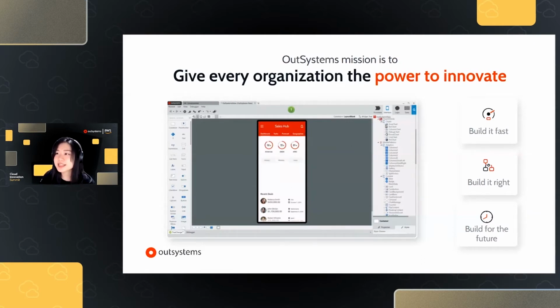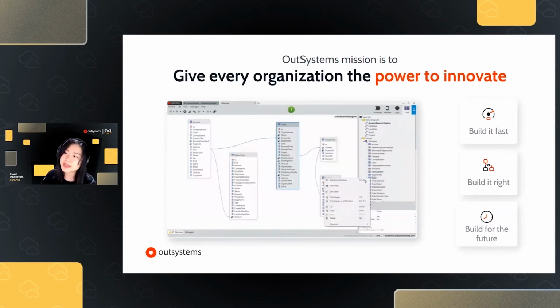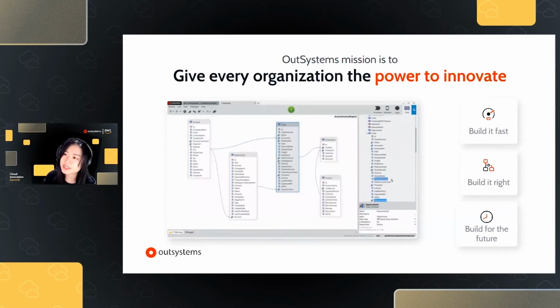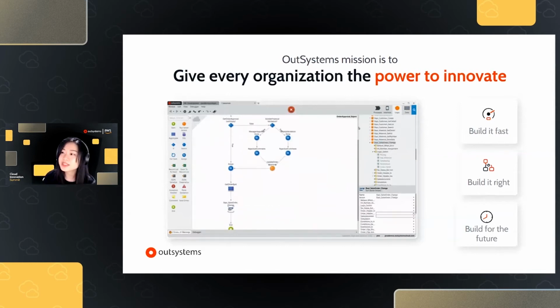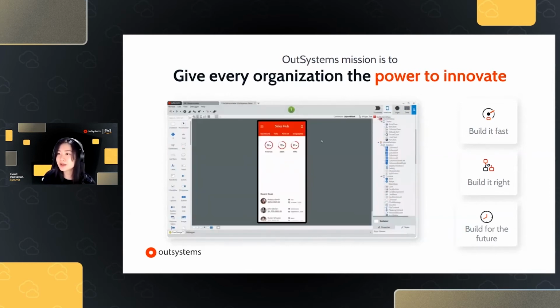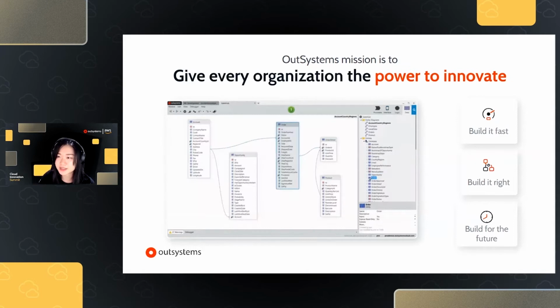OutSystems simplifies the entire development process. So you could build simple to highly complex enterprise-grade applications and do it visually in an easy-to-learn designer. We're disrupting how applications are made with a powerful visual designer that empowers you to build future-proof, innovative applications.